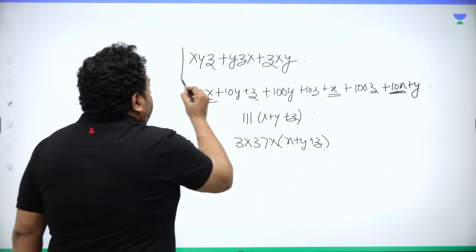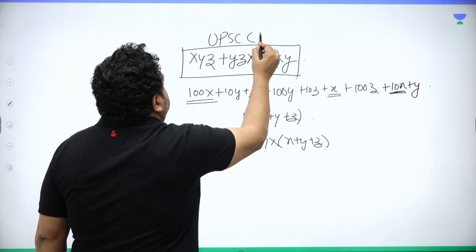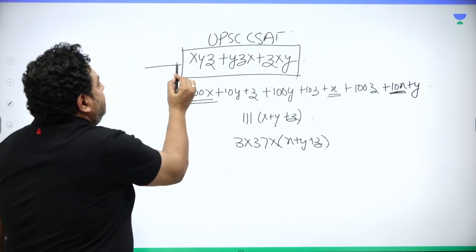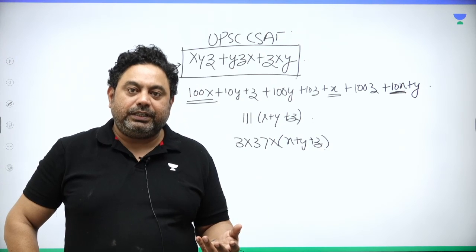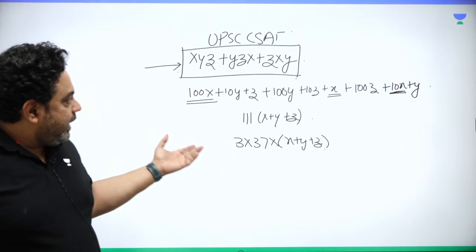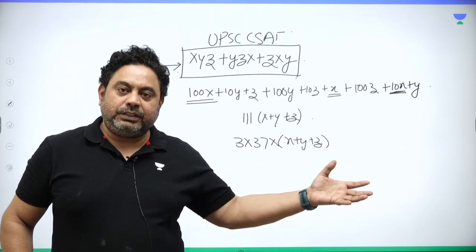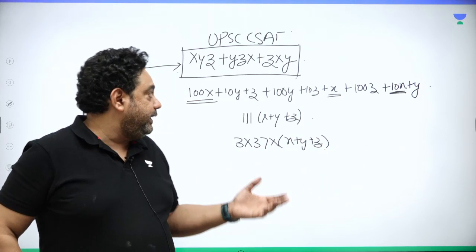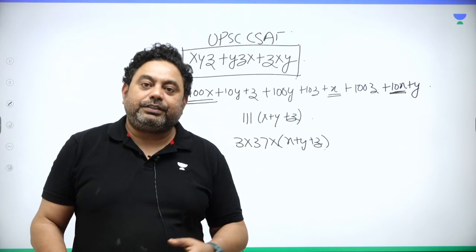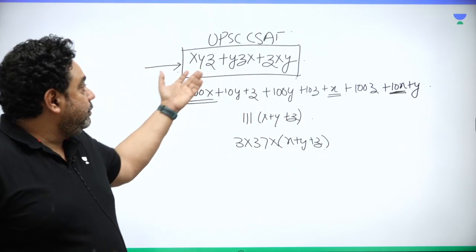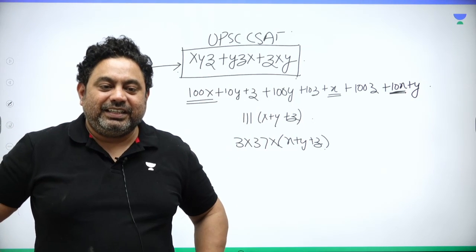So now you realize this is a UPSC CSAT question. They are mixing algebra with number system, and that is the reason number system is really, really important, right? See, they have mixed it. If you have no idea of how to open a number, a 3-digit number has to be written as 100 times x plus 10 times y plus z. Many of you say it's a very simple paper. Tell me, if you don't know how to write it, how would you sort out this question? Not possible, right? So kindly write it.